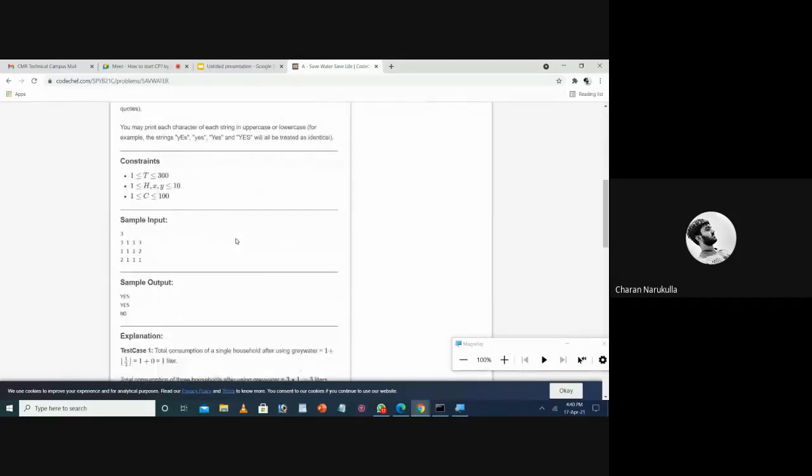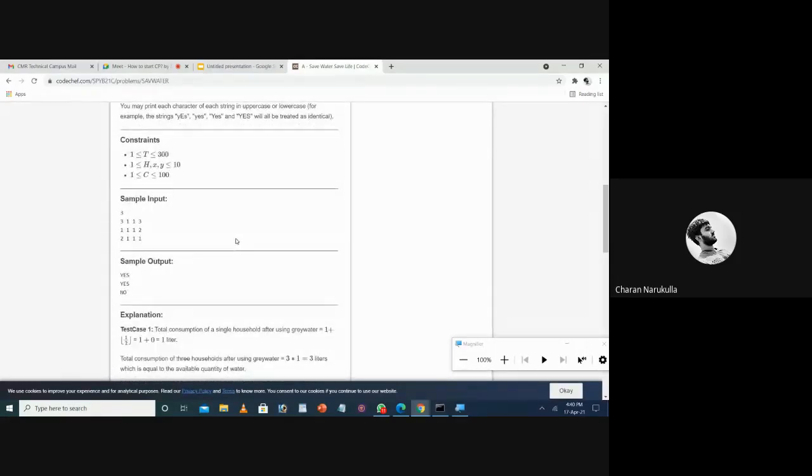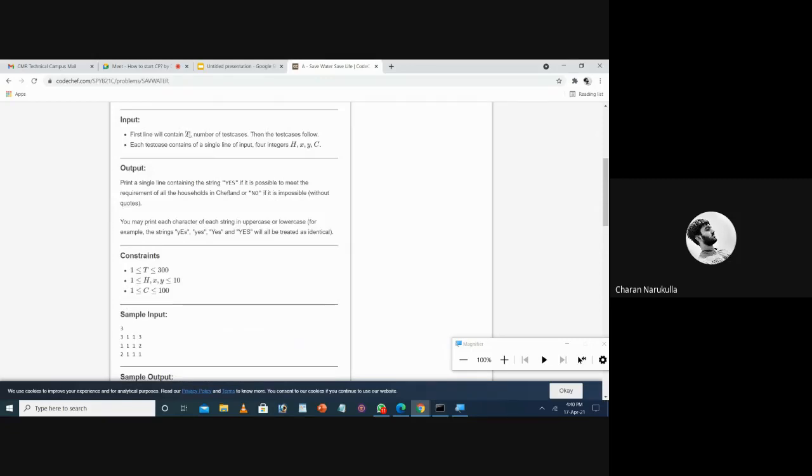Coming to the next step, we need to take care here about the constraints. Constraints are simply the limits for different variables provided in the program statement. So here in the input, you can observe that there is a variable t which stands for the number of test cases. So here the range of the test cases will be from 1 to 300 test cases.